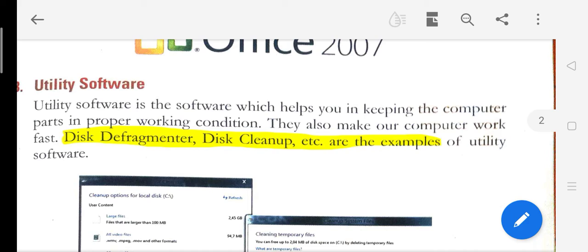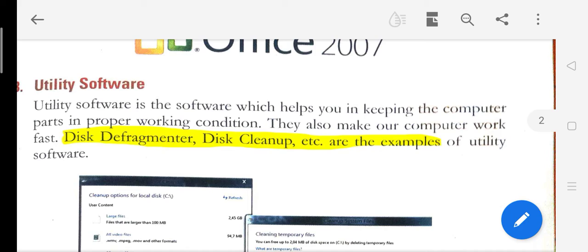So examples are disk defragmenter, disk cleanup, etc. These are the examples of utility software.